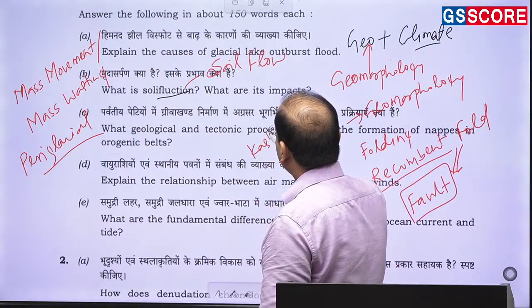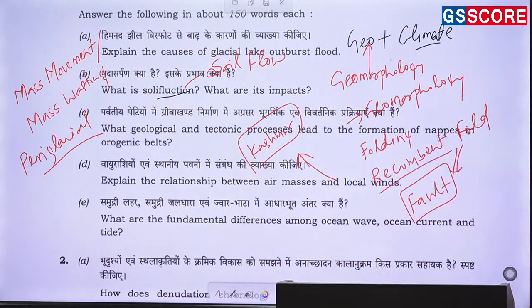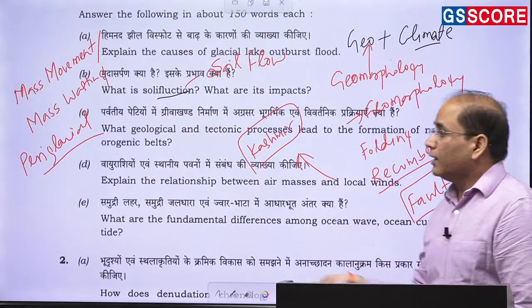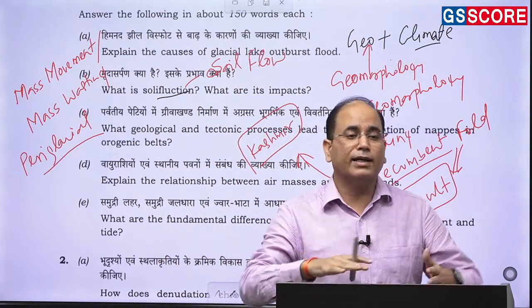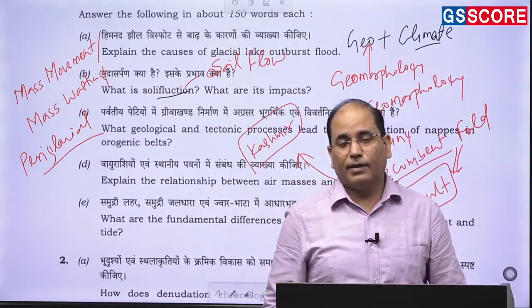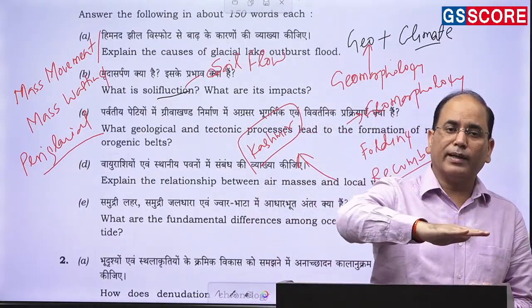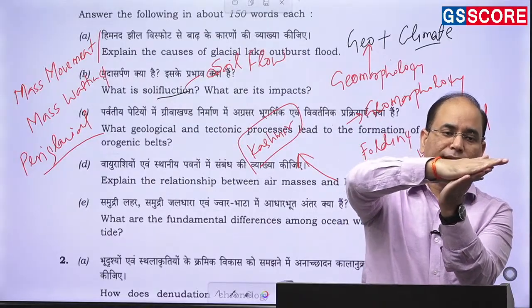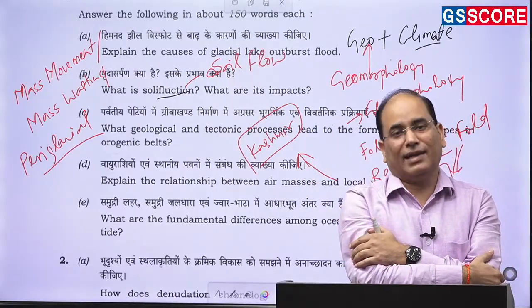So we have the Kashmir Valley. Now the Kashmir Valley is primarily located on the nappe. A nappe is a horizontal, plane-like surface. This surface has primarily been formed through a recumbent fold that has undergone excessive compression and faulting. Ultimately there is a breaking, and because of the breaking, one of the limbs of the fold will overlie and get dragged. It will get dragged in such a manner that both appear to have joined, and when they appear to be joined, it will give the resemblance of a plane-like surface.